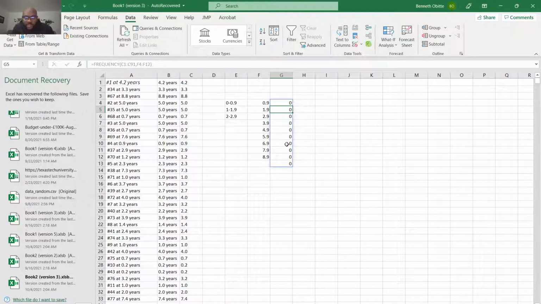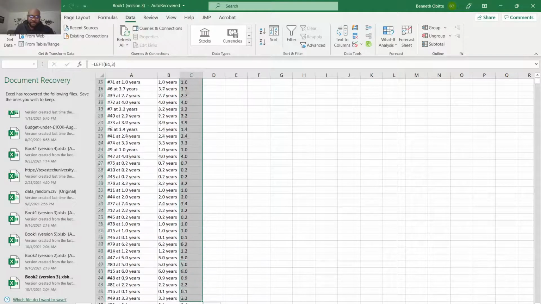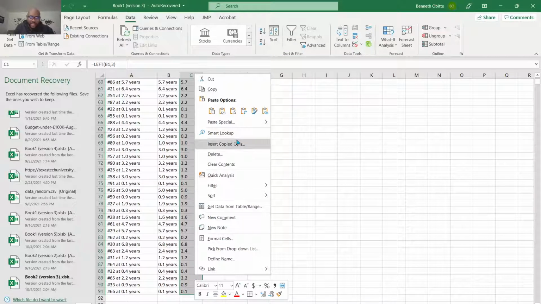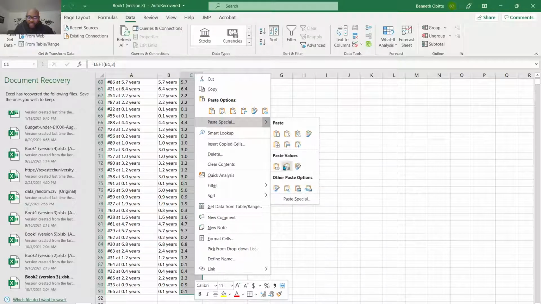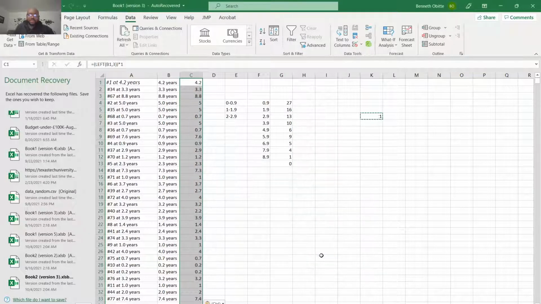Okay, this happens if you get this error. What you do is just click on a random cell, type in 1, copy that, select the data, right click, go back to Paste Special, and click on Multiply. See, everything is good now.